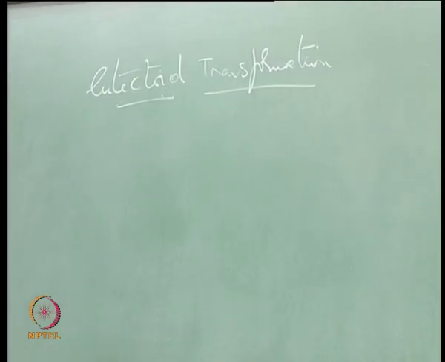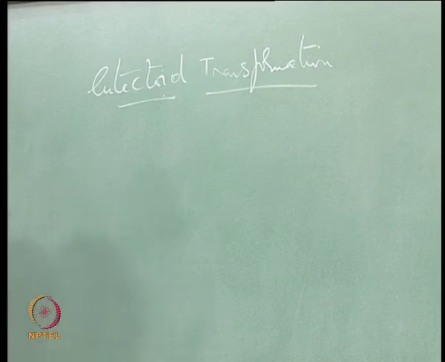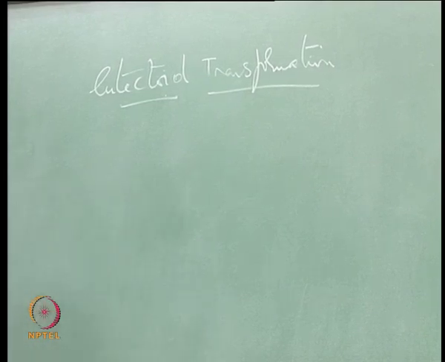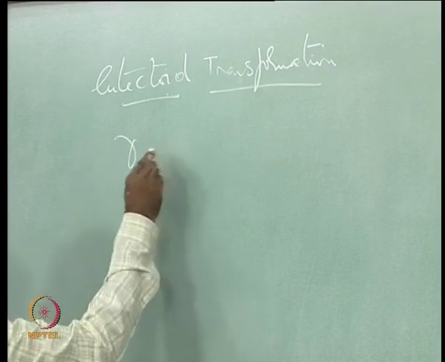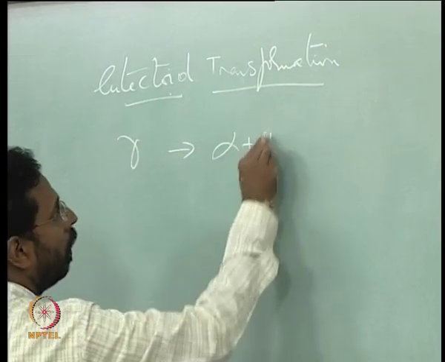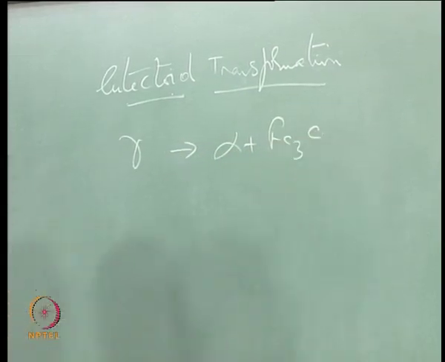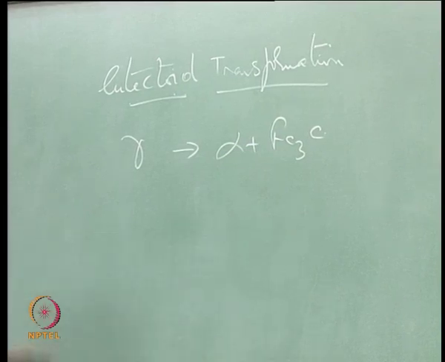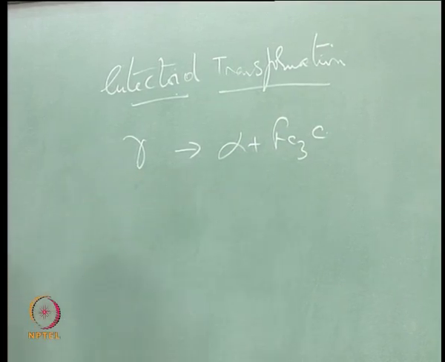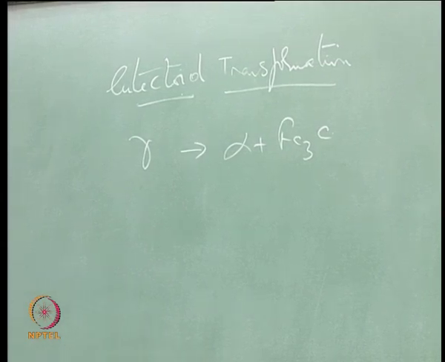So, here we take a typical example of the iron carbon system where you have the gamma which gives you alpha plus cementite, let us say, where gamma is the austenite, alpha is the ferrite and cementite is the Fe3C phase, and this is what we started looking at.